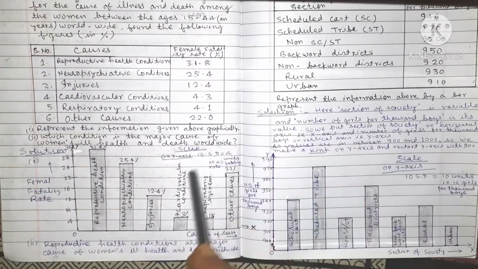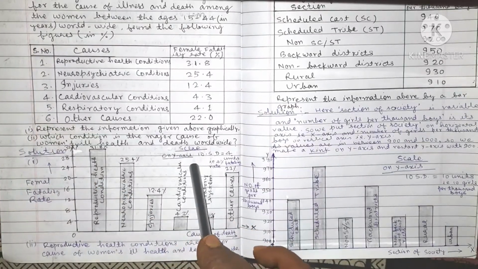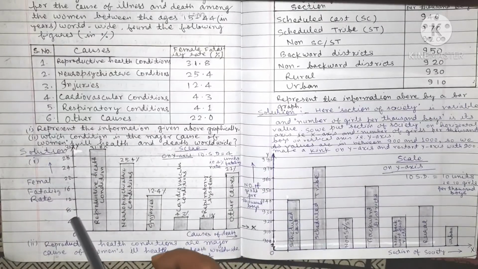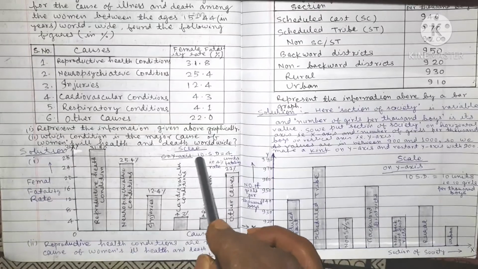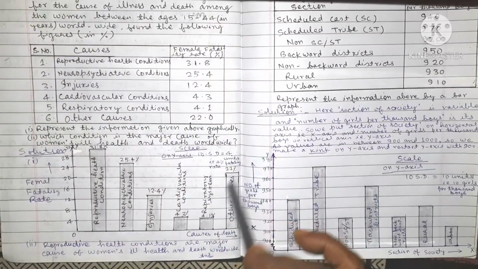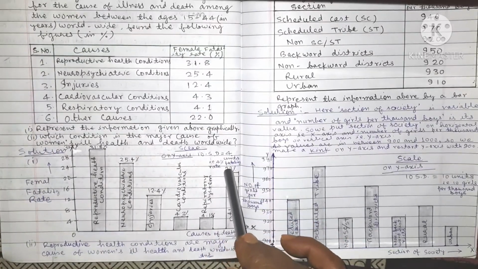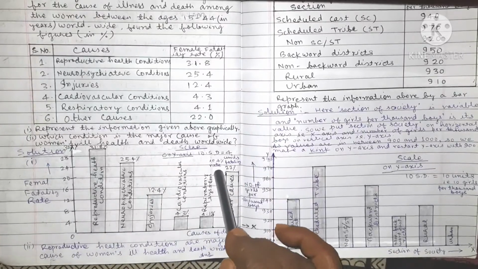Here we take a scale. On the y-axis, 1 big division equals 10 small divisions on the graph paper. So 10 small divisions is equal to 4 units, that is 4% fertility rate.